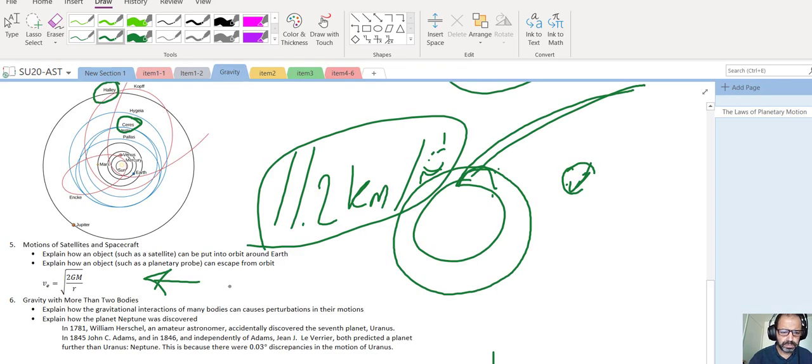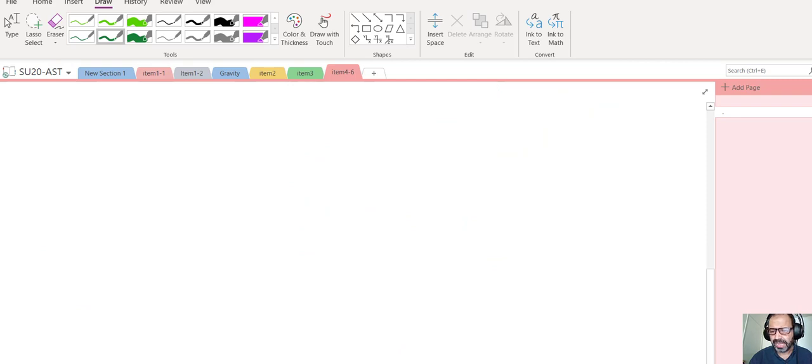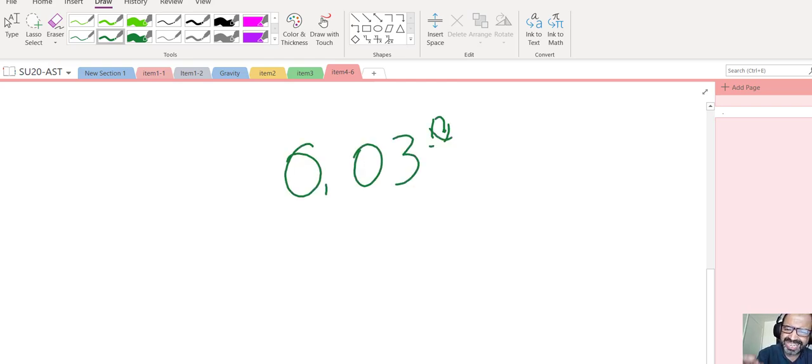Uranus was discovered by Herschel in 1781. It was actually discovered accidentally. Here is a planet, and people started studying that planet. That's the seventh planet in the solar system that we didn't know existed. If we knew about it, we probably would have more days in the week than 7 days. We'd have 8 days, another day for Uranus. So at that point, Uranus was discovered, but there was a problem with its motion around the sun. The measurements were off by 0.03 degrees from the actual calculations. So the observation and the calculations did not match.